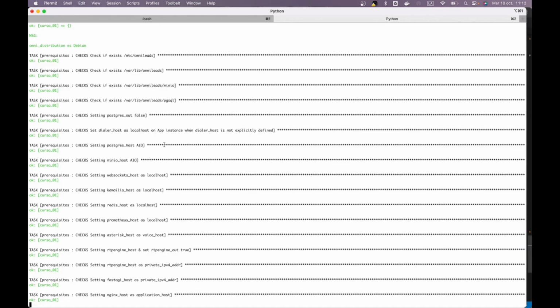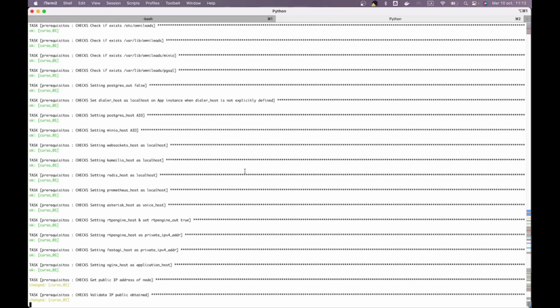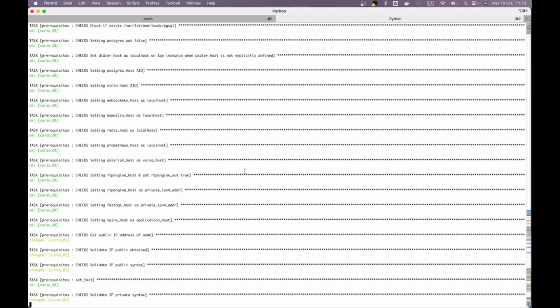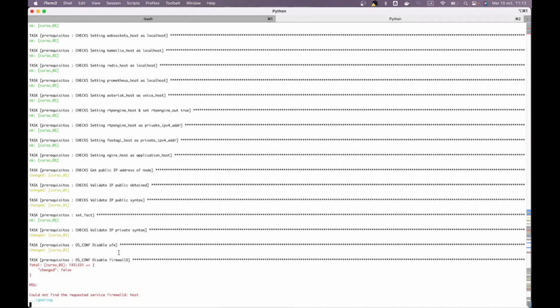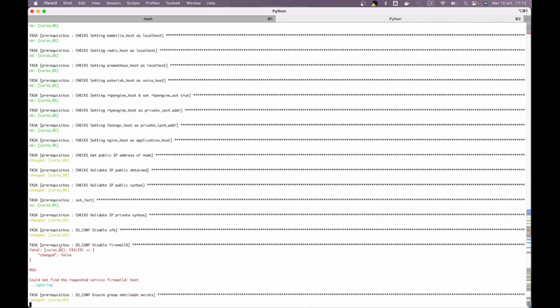Well, now we continue to see checks and checks. The structure that the playbook has, which is called a task in Ansible, is that component by component it goes deploying what is necessary. Even notice that it tries to do this, disabling firewalls. This failure is ignored, it is just contemplated that if the firewall is not installed, UFW fails, but that does not imply that it crashes, that the execution is cut off.